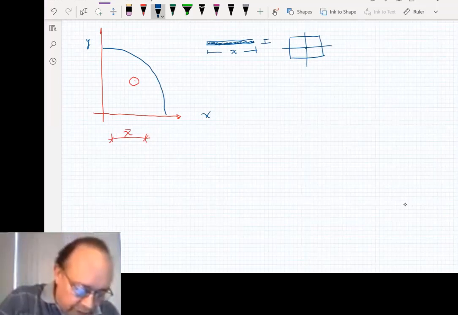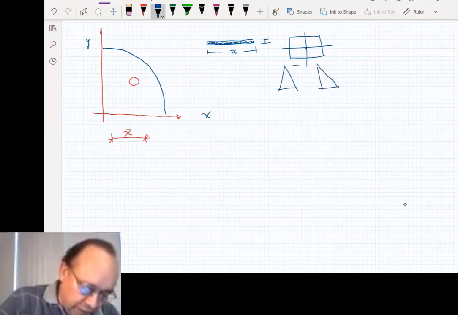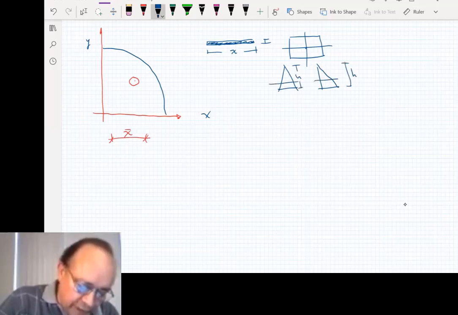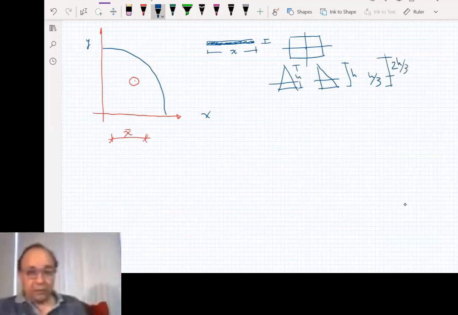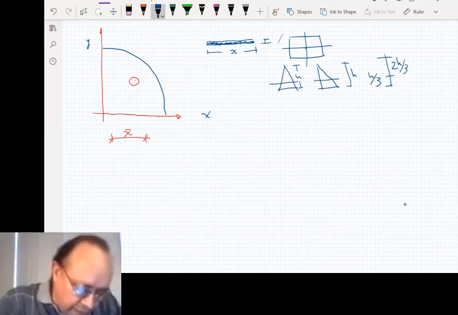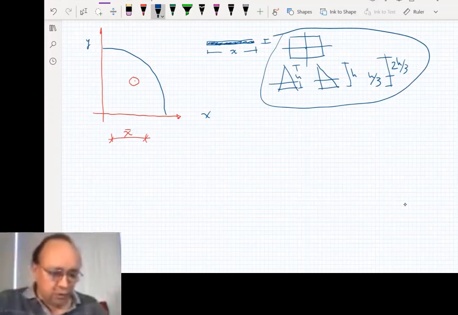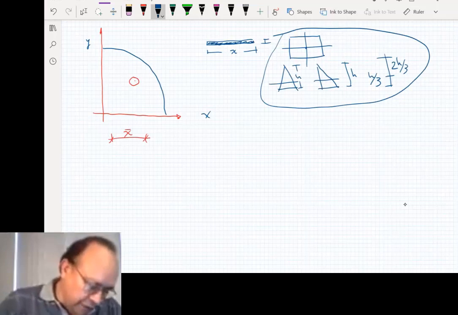We also found the center of gravity of a triangle, and we found that if this is H, the center of gravity is at H over 3, or if you measure from the top, it is 2H over 3, by subtracting from the total height. So if you have a shape like this, then you can find figures that are made based on those basic figures. That should be the case here.